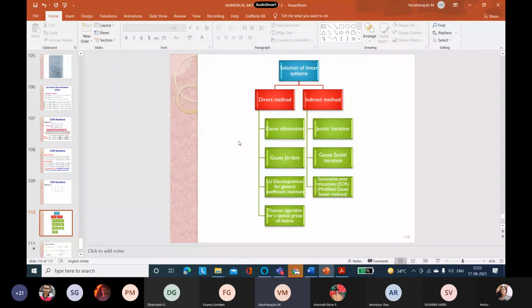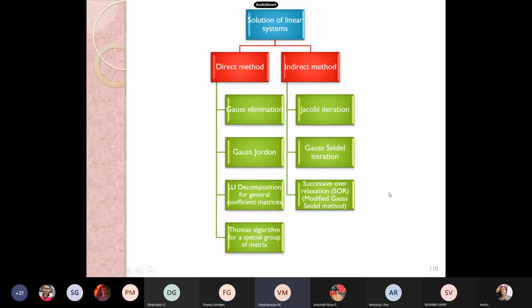We have completed our chapter unit 2, that is solution of linear system of equations. Beneath the direct method we have concentrated on Gauss elimination, Gauss Jordan, LU decomposition and Thomas algorithm, and beneath the indirect method we have concentrated on Jacobi, Gauss-Seidel, and SOR method, that is the modified Gauss-Seidel method.